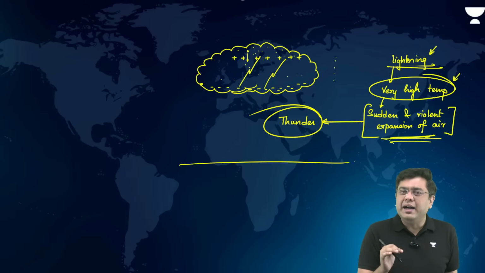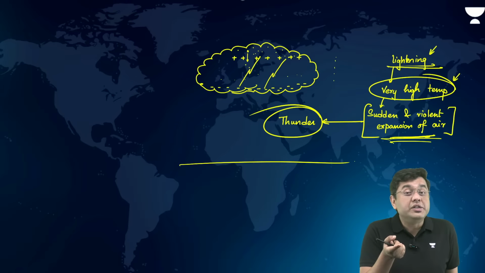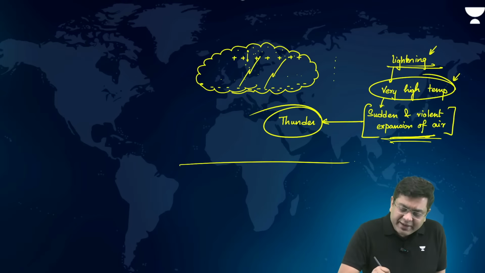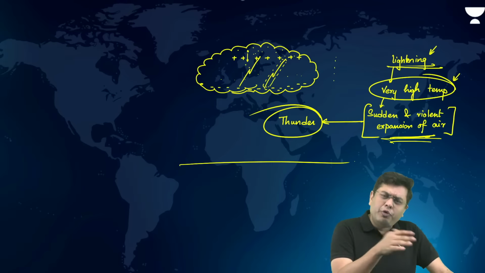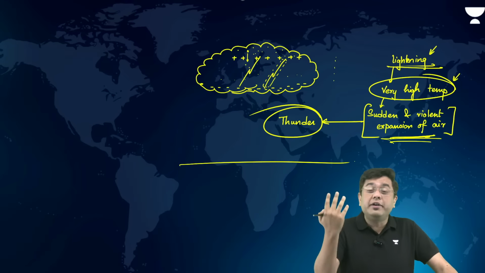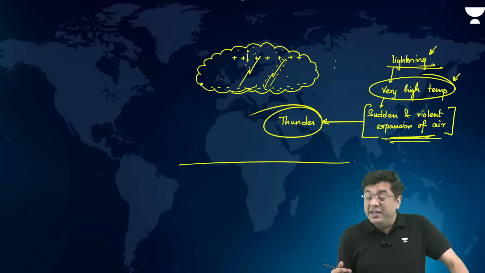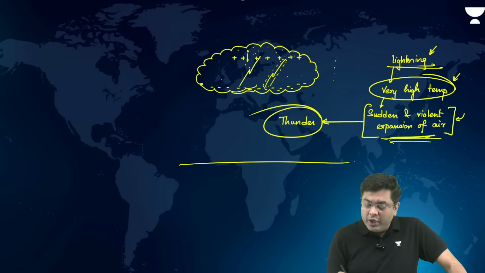Now, whenever lightning occurs, for that brief milli and microsecond, the temperature goes very high. Very high temperature is attained. So the air which is present wherever the lightning is happening, let's suppose you consider the air in this region. Now in this region, the air temperature has suddenly increased from whatever the low temperature it was to hundreds of degrees Celsius within a matter of microseconds. That means there will be heating of air, and heating always leads to sudden and violent expansion of air.